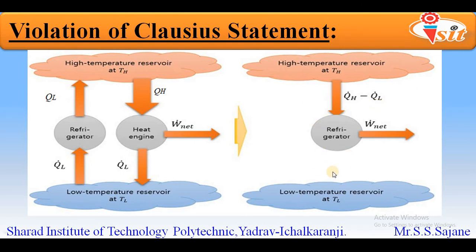So from this we can say that the Kelvin-Planck statement is also violated. From this slide we understand that if we violate the Clausius statement, there will also be a violation of the Kelvin-Planck statement. I hope you have now understood the concept of equivalence of the Kelvin-Planck and Clausius statements.